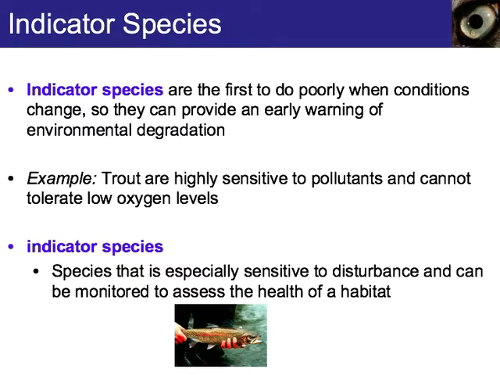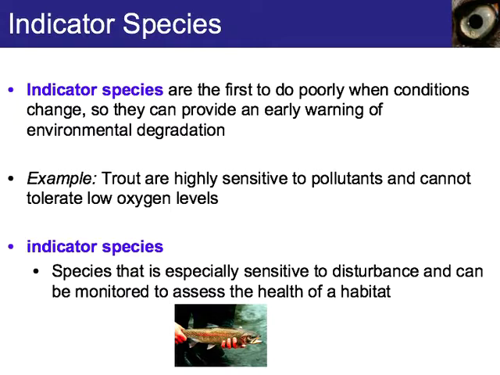Another type of species is the indicator species. Indicator species are the first to do poorly when conditions change, so they can provide early warning signs of environmental degradation. An example would be trout. Trout are highly sensitive to pollutants and cannot tolerate low oxygen levels. So if the water that they're living in starts to become really polluted, then you'll no longer see trout populations.